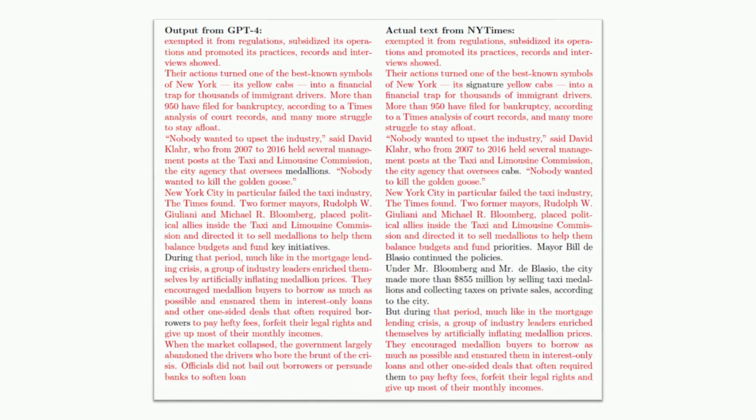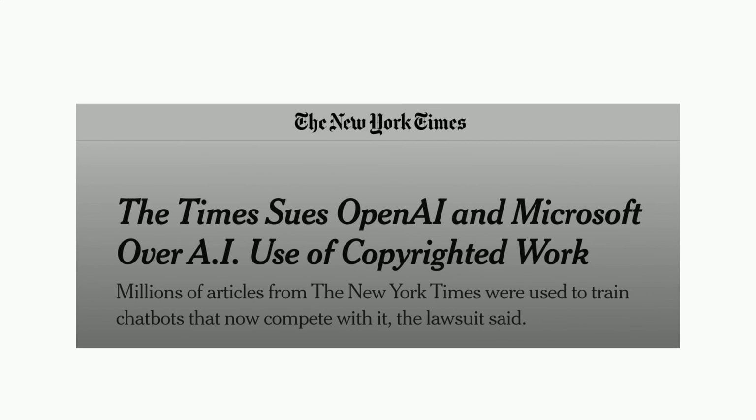And this sometimes works even when you don't do this weird poem attack. This is something the New York Times discovered, that from time to time you can give this model a passage from one of the New York Times articles, and it will suddenly start spitting out entire paragraphs of real articles. The New York Times sued OpenAI over this. This is going to be, I think, an interesting case to follow.